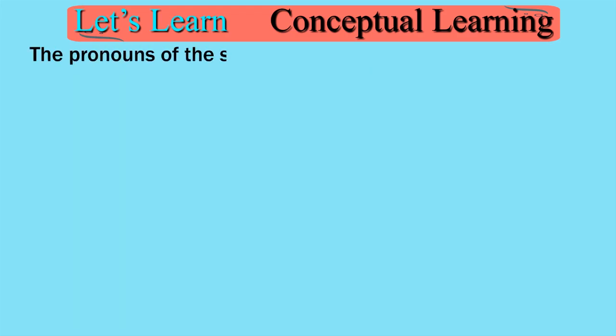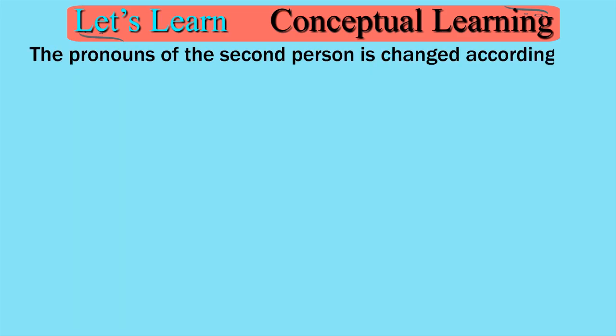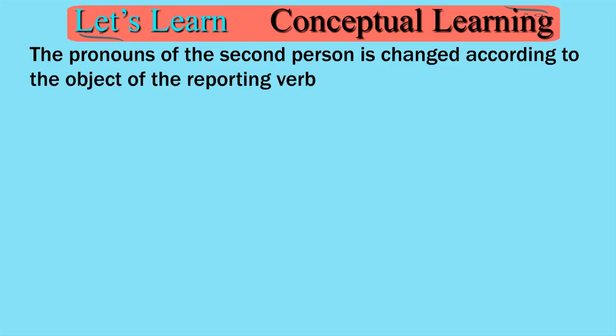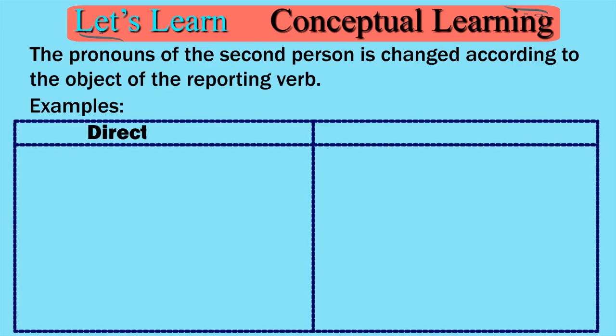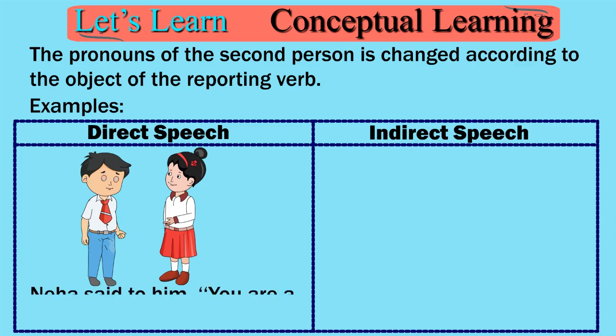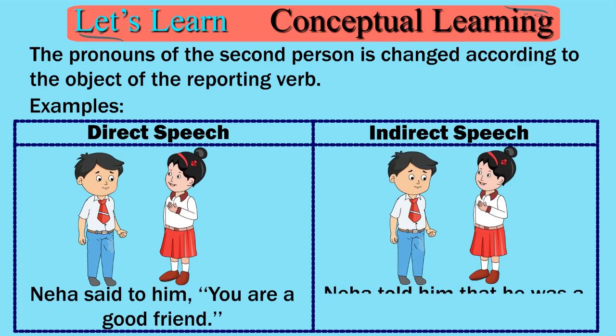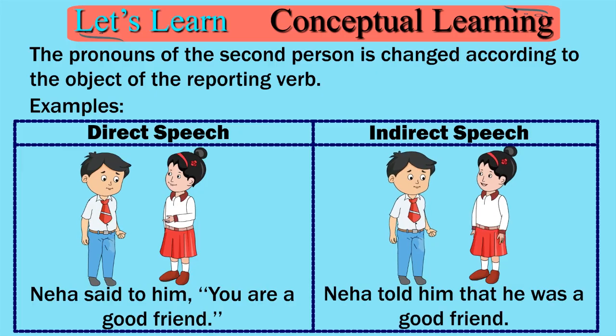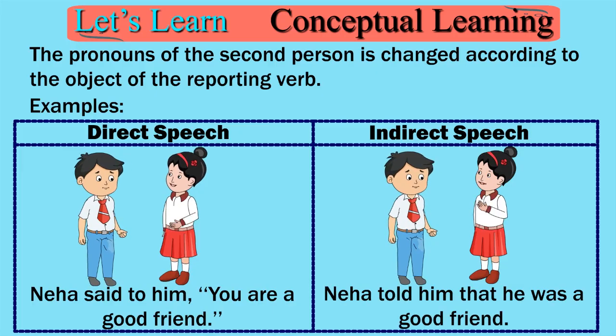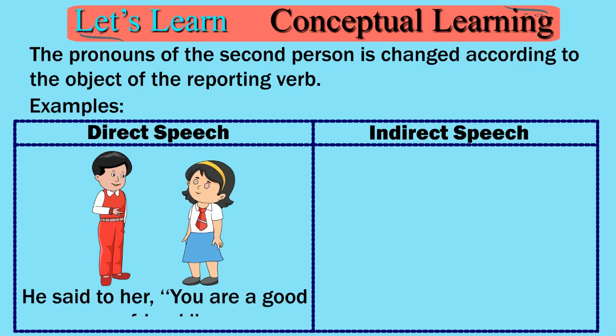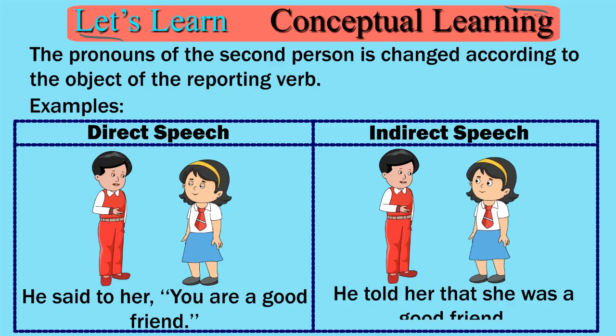The pronouns of the second person are changed according to the object of the reporting verb. Examples: direct speech, indirect speech. Neha said to him, "You are a good friend." Neha told him that he was a good friend. He said to her, "You are a good friend." He told her that she was a good friend.